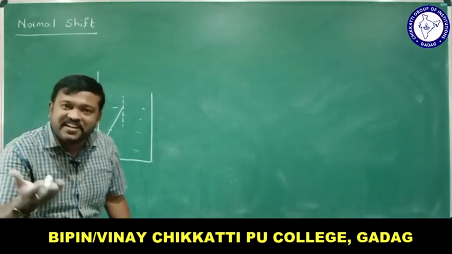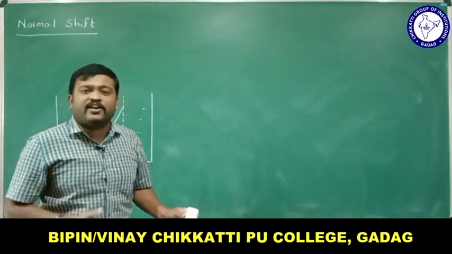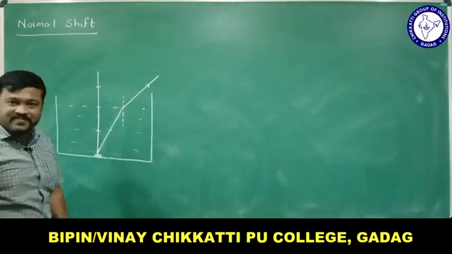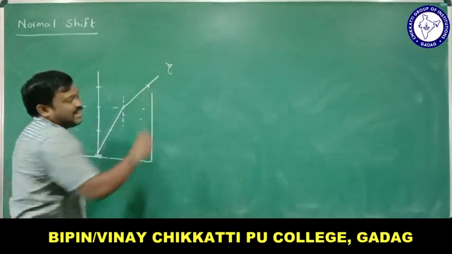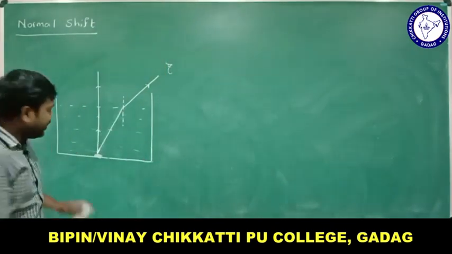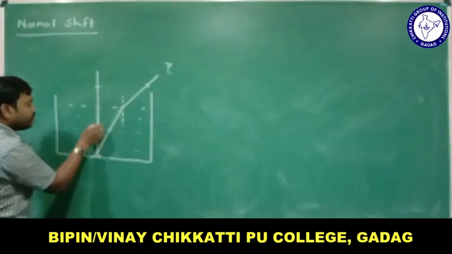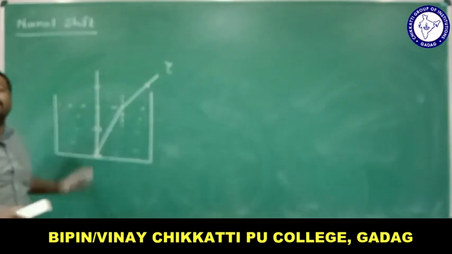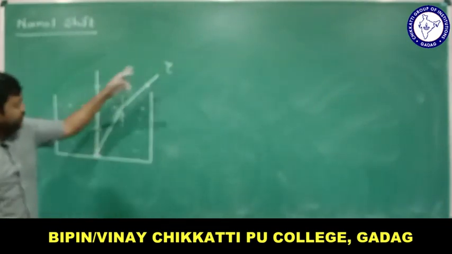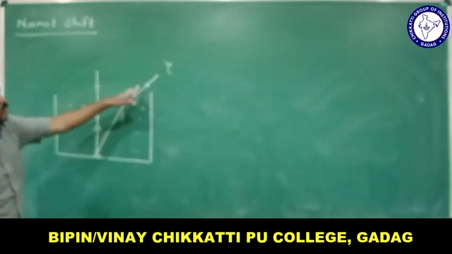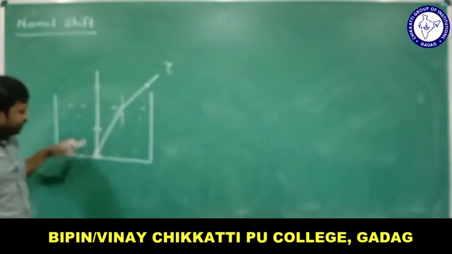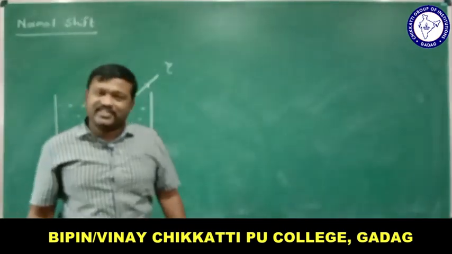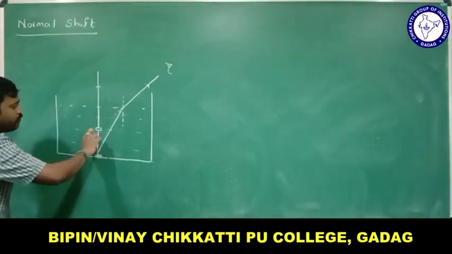Now it is traveling from denser to rarer. What happens to the speed? Speed increases. If speed increases, where does a ray of light go? It goes away from the normal, like this. A person who is seeing from this side sees the coin appear to come from this point. Let me take this. This is the coin, right? He sees the coin a little bit raised. If he is seeing from outside, the light travels in a straight line, and he sees the coin to be shifted normally. And this kind of shifting is called normal shift, right? Do you understand? This is the normal shift now here.